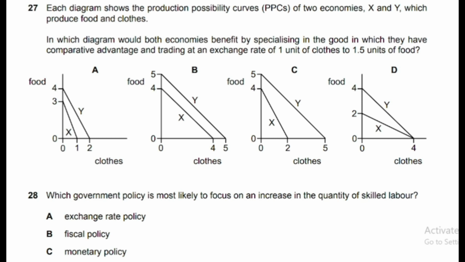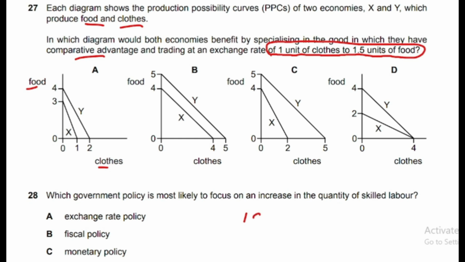Each diagram shows the production possibility curve of two countries, X and Y, which produce food and clothes. Food is shown on y-axis, clothes are shown on x-axis. Each graph has the same trend. In which diagram would both economies benefit by specializing in the good in which they have comparative advantage and trading at an exchange rate of 1 unit of clothes to 1.5 units of food? So keep in mind this is the exchange rate.